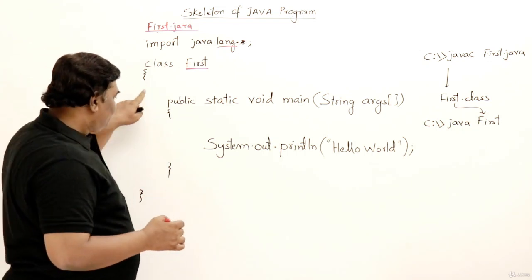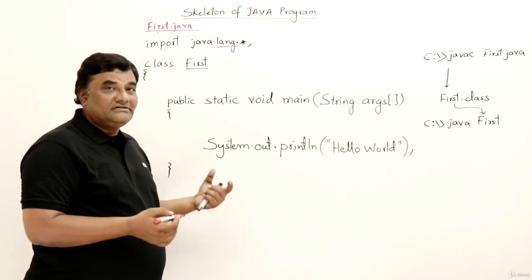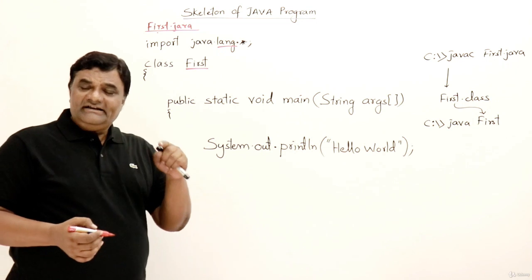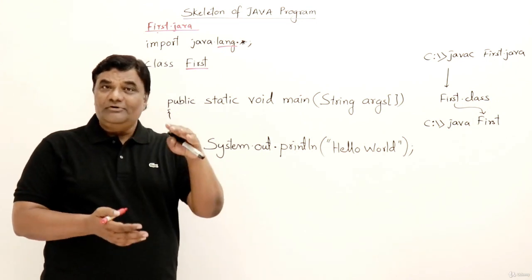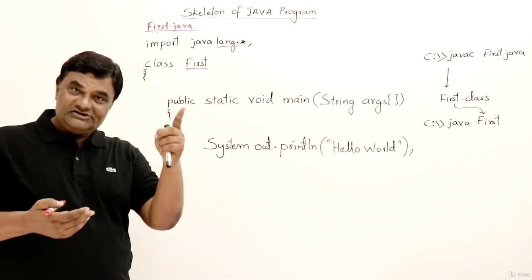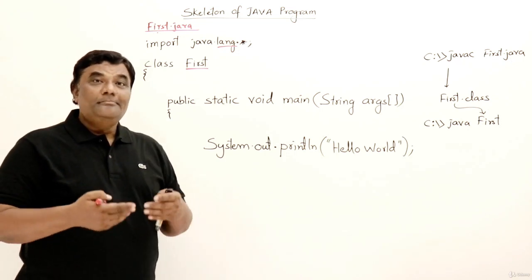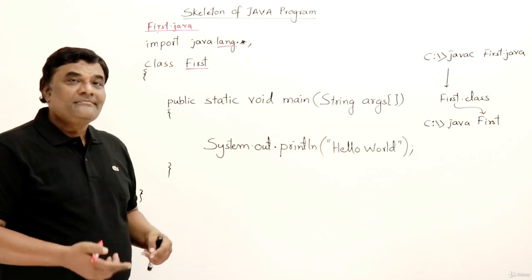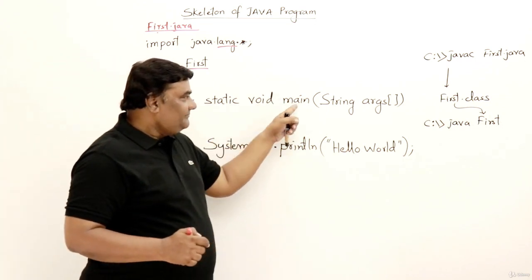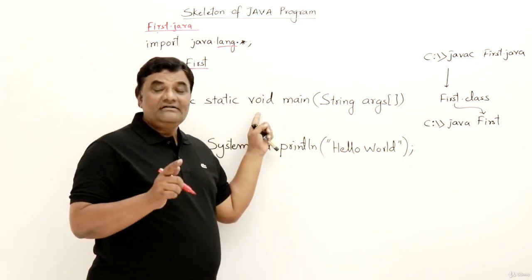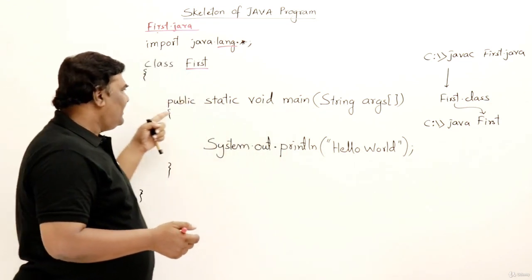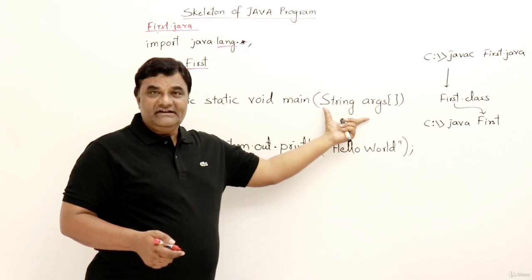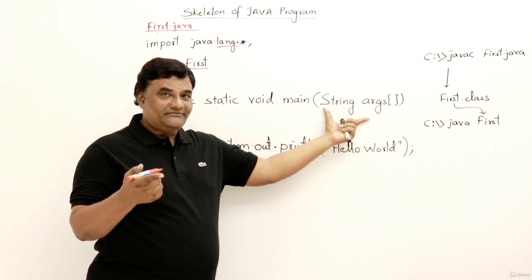Then inside this class, I have only one function, that is a method, and that method name is main. Like in C++ programming, the starting point of a program is the main function. So here also it is the main method. Here instead of function, we call them methods. It is void, the return type is void. Then we also have to write public static, then void main, and also String args. I'll explain these things afterwards.